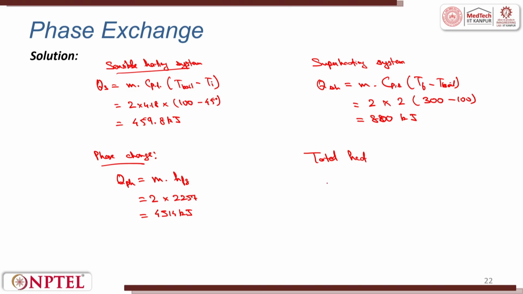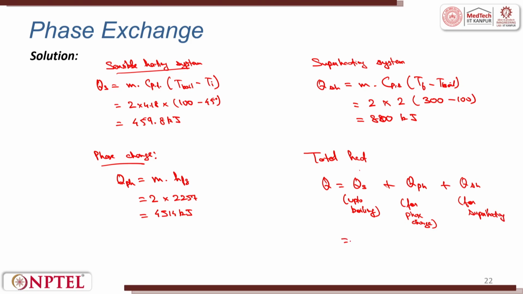Now the total heat, because they asked about total heat, Q is equal to QS, that is the heat required to raise the temperature of the liquid from its initial temperature up to boiling, plus QPH for phase change, plus QSH for superheating.